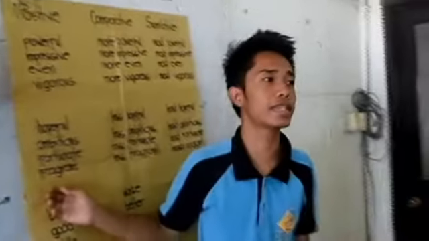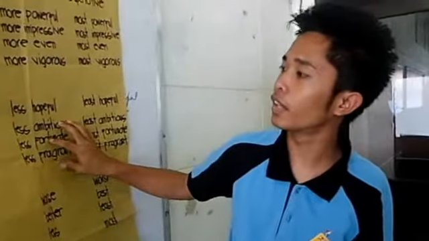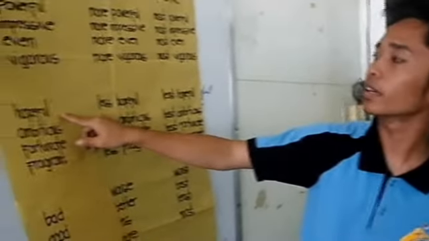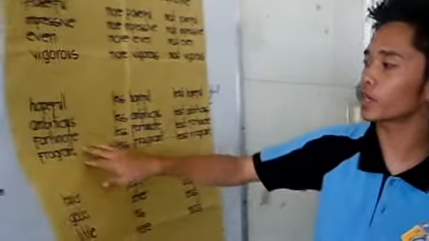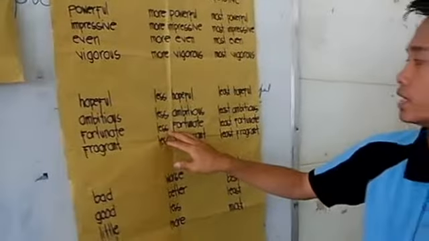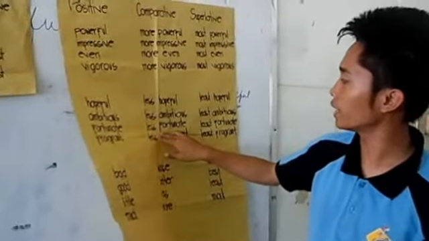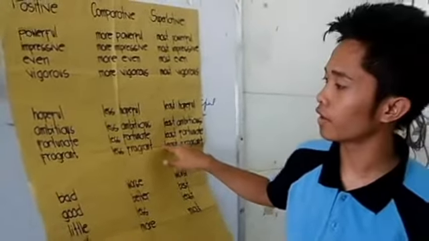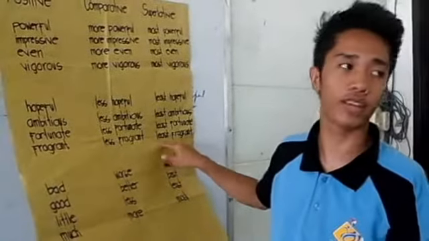Another, we have less and least to indicate diminishing quality. And these are hopeful, less hopeful, least hopeful. Ambitious, less ambitious, and least ambitious. Fortunate, less fortunate, least fortunate. Fragrant, less fragrant, and least fragrant.